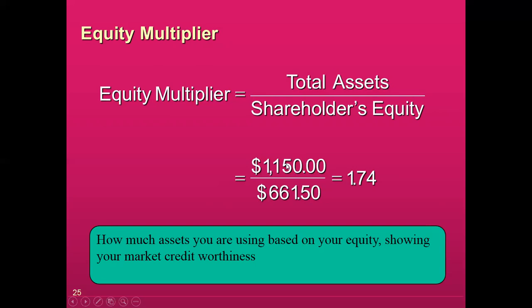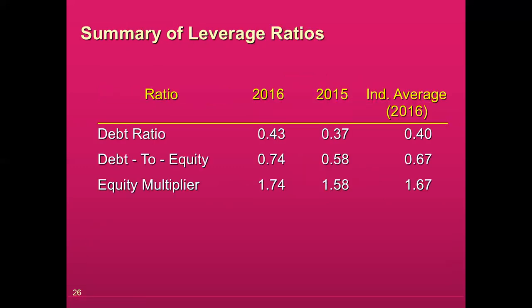So this is showing the strength of the company, its creditworthiness, and how much assets they are able to use in the business based on what investment they made. So 1.74 means one is their own investment, and 0.74 is showing the contribution by debt financing. So this is company position.